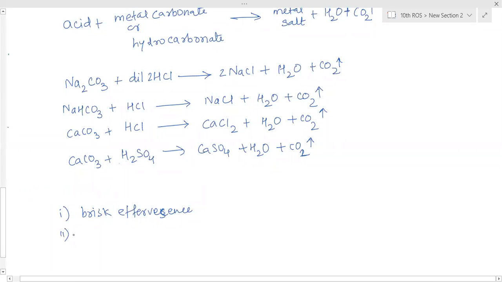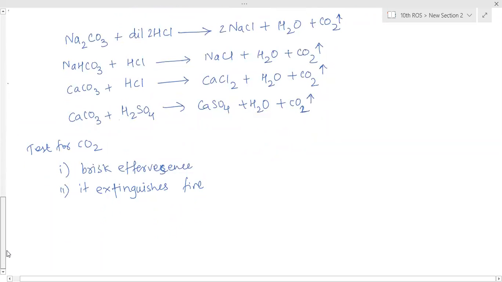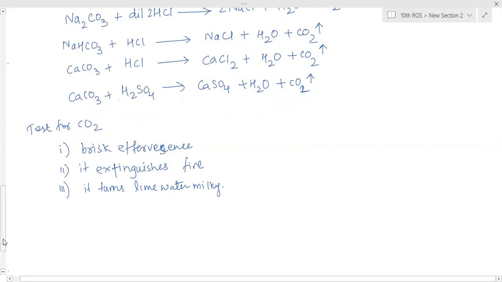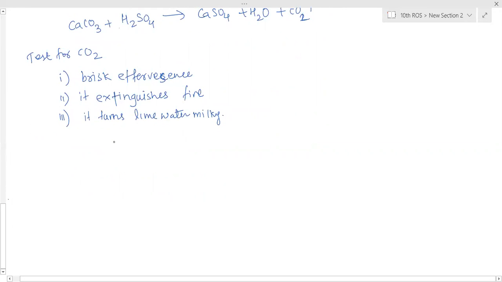Okay. Second one, it extinguishes fire. That means any burning matchstick is brought near that gas, it will extinguish it immediately. Third one, important one, that is, it turns lime water milky. So what is lime water? Calcium hydroxide. Calcium hydroxide is lime water.